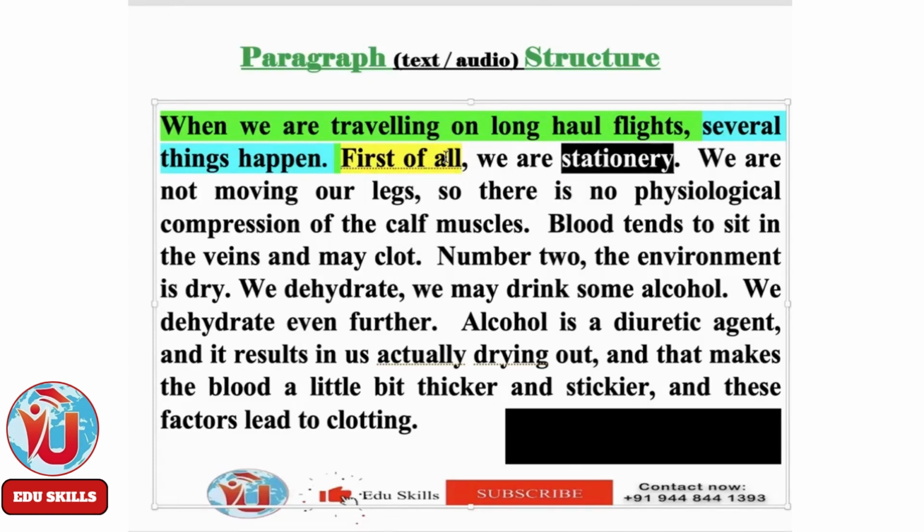Stationary. Now, this is the topic sentence. First of all, what starts from "first of all"? Next is the supporting sentence, which means several things happen. You said you have to support yourself. So first of all, we are stationary. Now just try to identify the synonym of "stationary" in the next sentence.